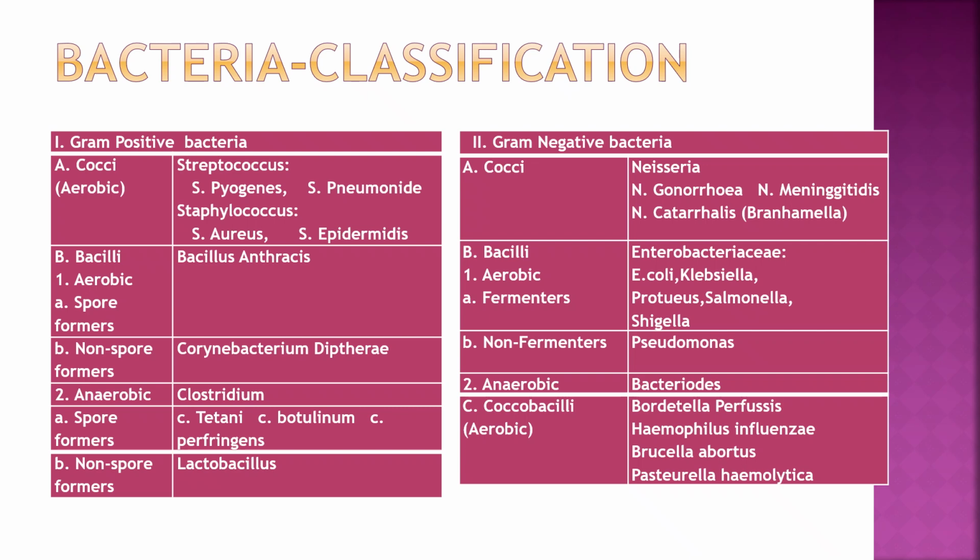Then gram negative bacteria, cocci are Neisseria, and gram negative bacilli are divided into different classifications. One can be according to the lactose fermenting property on MacConkey agar, they are lactose fermenting and non-lactose fermenting. So lactose fermenting bacteria are E. coli and Klebsiella, and non-lactose fermenting bacteria are Salmonella, Shigella, Proteus, Vibrio, Pseudomonas, Acinetobacter, etc.